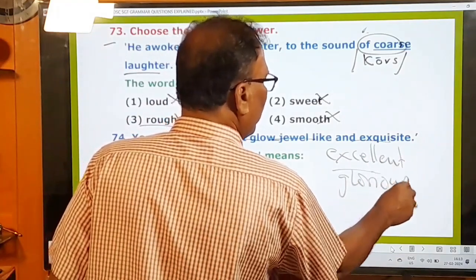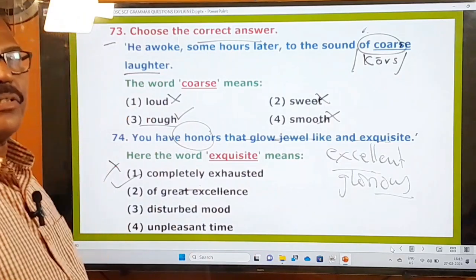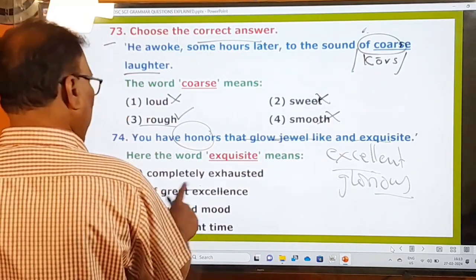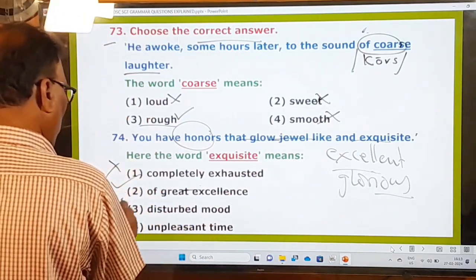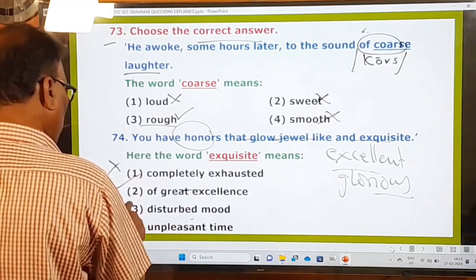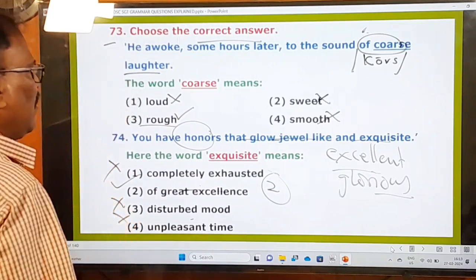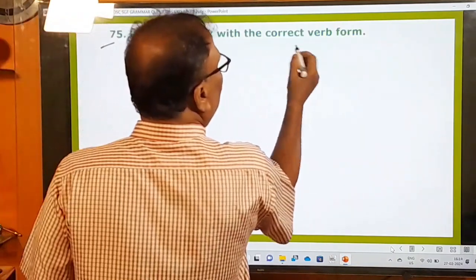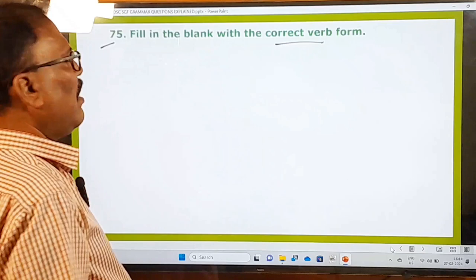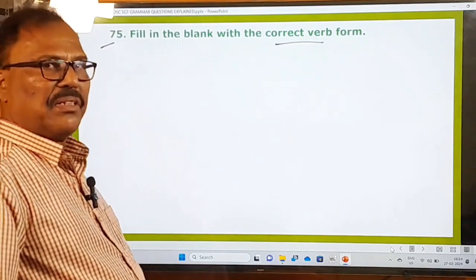glorious, excellent, glorious. Okay, of great excellence. That's the meaning. Disturbed mood? No. Unpleasant time? No. So first, third, fourth are wrong, and only the second one is your answer. And now let's move on to the other questions. Fill in the blank with the correct verb form. Okay, he's asking you to fill in the blank with a correct verb form.